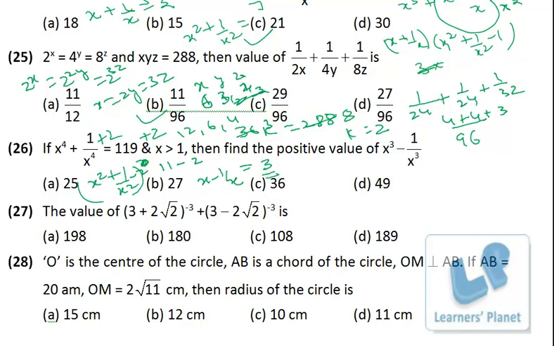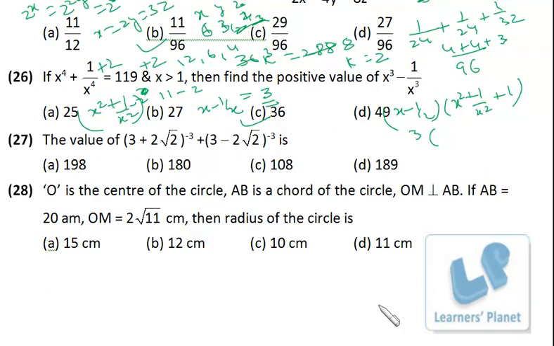Okay, you have to be very fast because time is a limiting factor over here. x cube minus 1 upon x cube, that is x minus 1 upon x times x square plus 1 upon x square plus 1. So x minus 1 upon x is 3. x square plus 1 upon x square, we have already calculated 11, and plus 1 is 12, into 3 is 36, right?